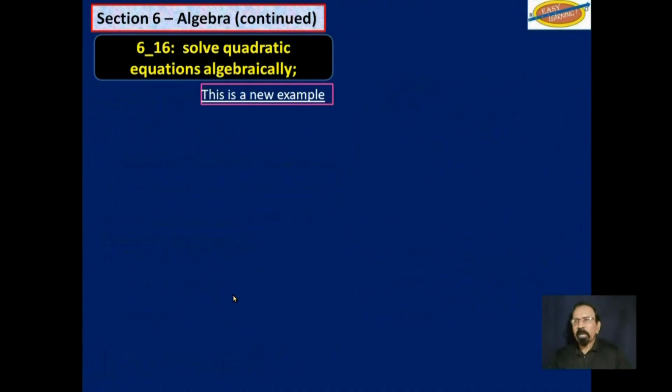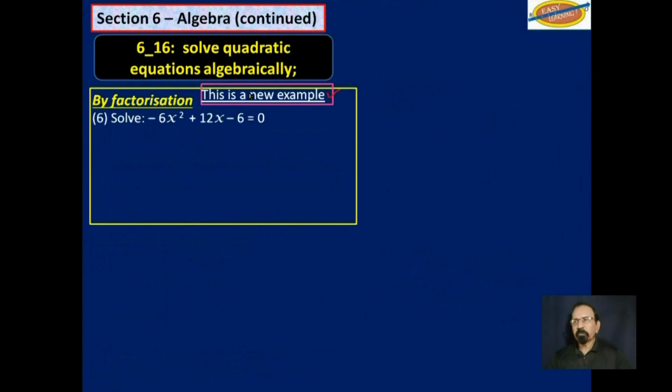Okay, this is a new example. It is not one that you looked at before. And I am specifically using this for a reason. Solve negative 6x squared plus 12x minus 6.